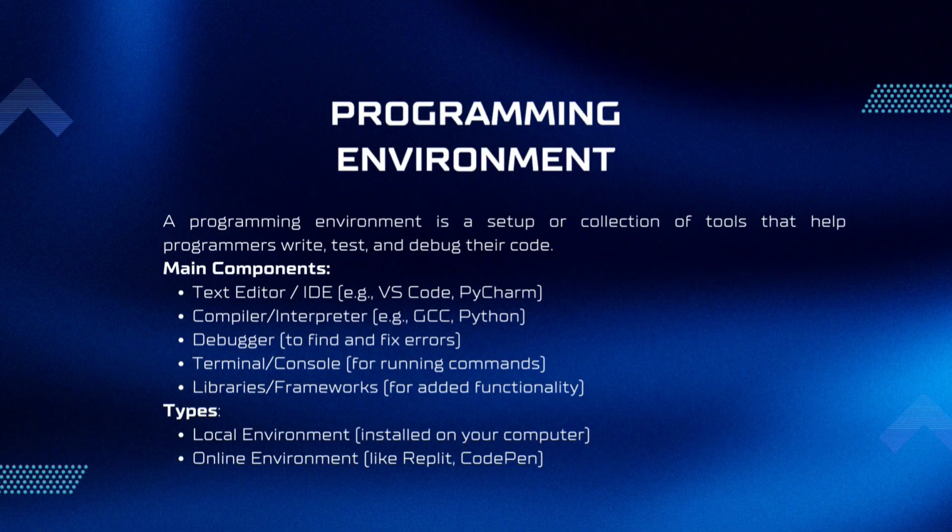Programming environment. A programming environment is a setup or collection of tools that help programmers write, test, and debug their code. Main components: text editor or IDE, e.g., VS Code, PyCharm. Compiler or interpreter, e.g., GCC, Python. Debugger to find and fix errors. Terminal or console for running commands. Libraries and frameworks for added functionality.